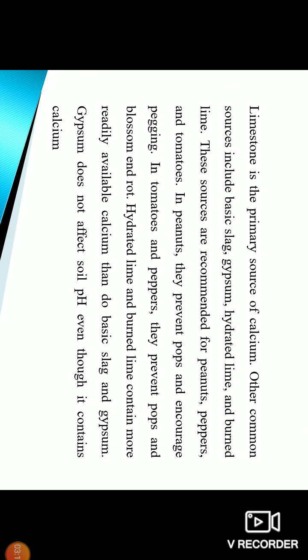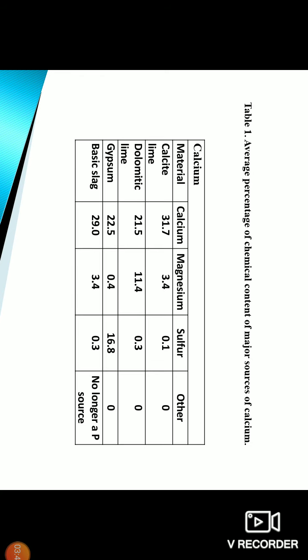Limestone is the primary source of calcium. Other common sources include basic slag, gypsum, hydrated lime, and burnt lime. These sources are recommended for peanut, pepper, and tomatoes. In peanut, they prevent pops and encourage pegging. In tomato and peppers, they prevent pops and blossom end rot. Hydrated lime and burnt lime contain more readily available calcium than basic slag, and gypsum does not affect soil pH even though it contains calcium.